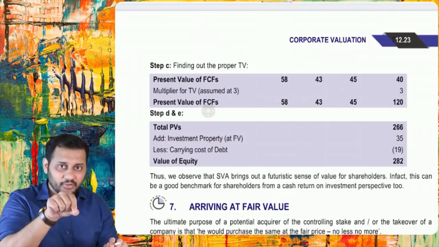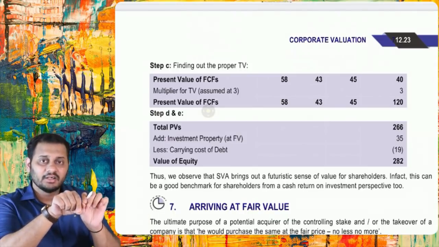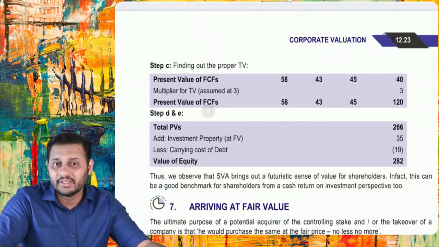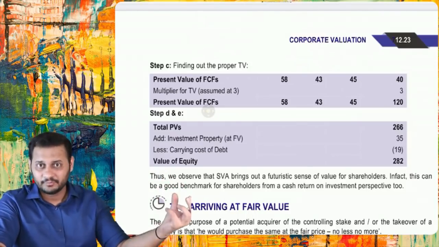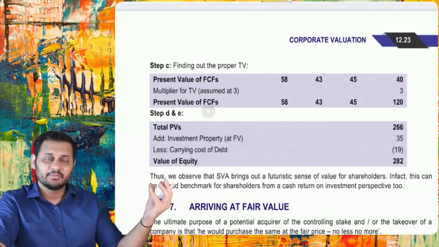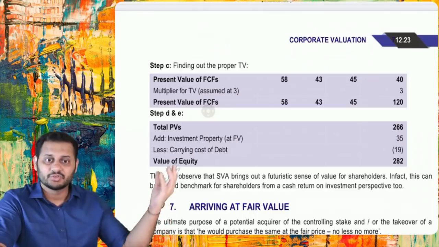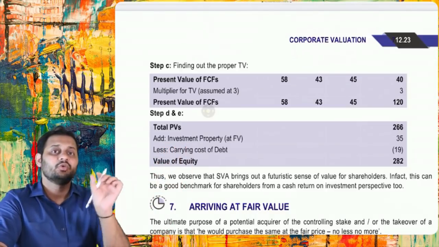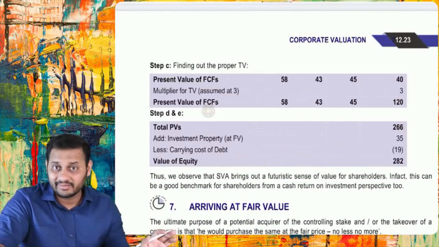So that plus this extra asset will be the total value of equity, because at the end of the day it has some value. My shareholders of the company will get that investment also at the time of liquidation. So that's why we are adding this investment property. Non-core asset means not directly related to business.